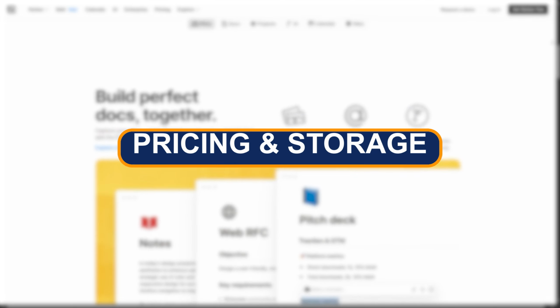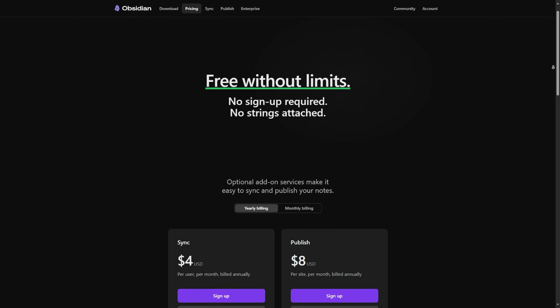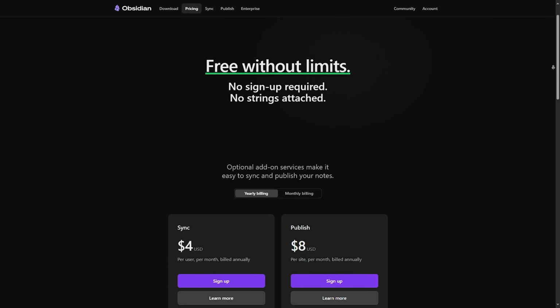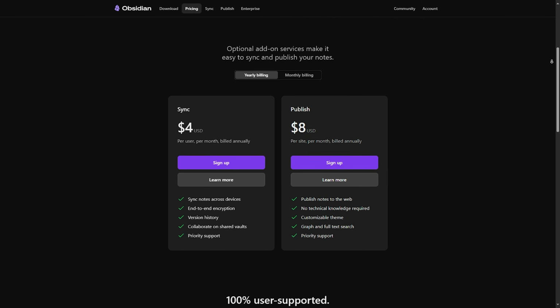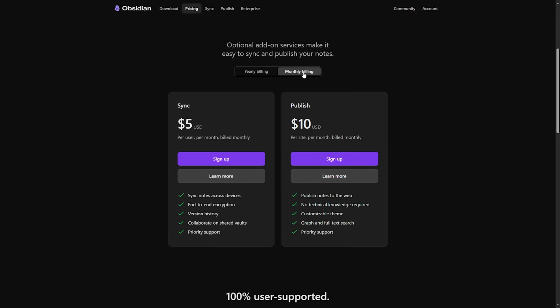Pricing and storage. Now let's talk about money. Obsidian remains free for personal use with optional paid plugins and sync. You own your notes stored locally, great for privacy and budget conscious users.